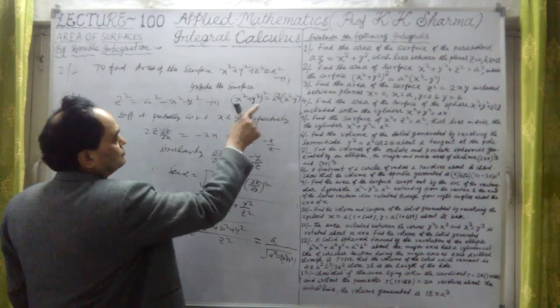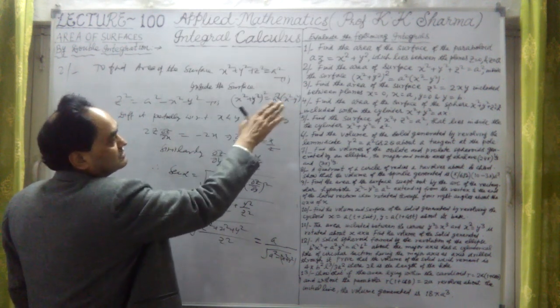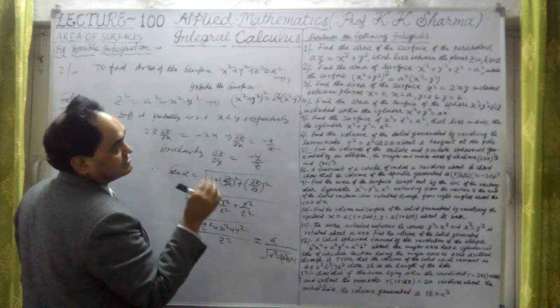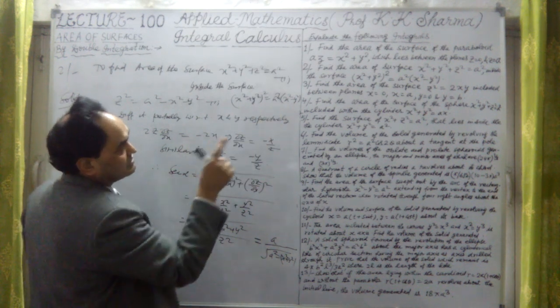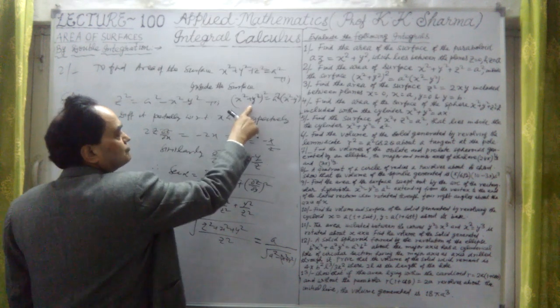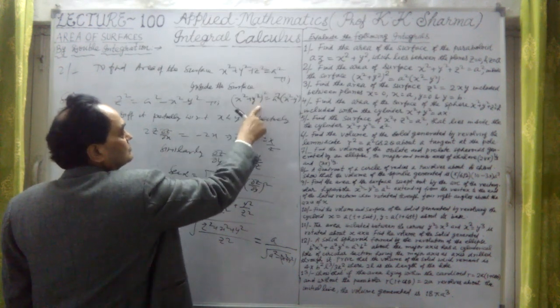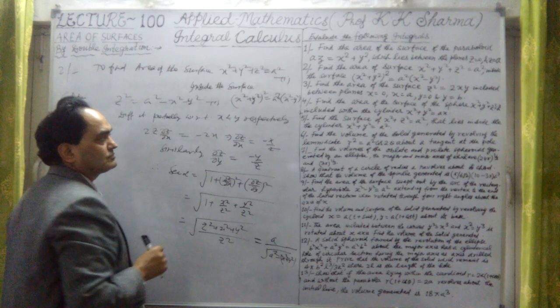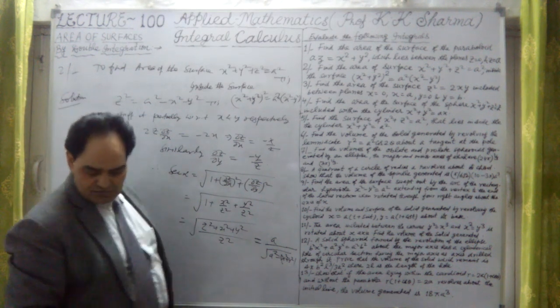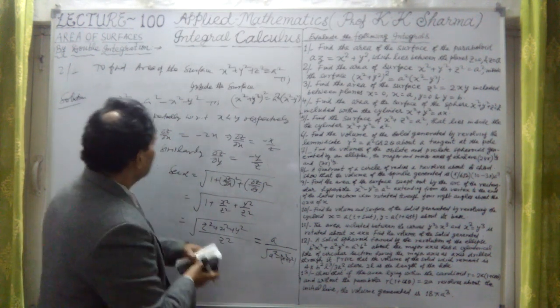So converting that into polar, what is the projected region, that inside the surface. It says inside the surface, so if I convert this, r square whole square equal to a square into x square minus y square. Let me convert that into polar coordinates.